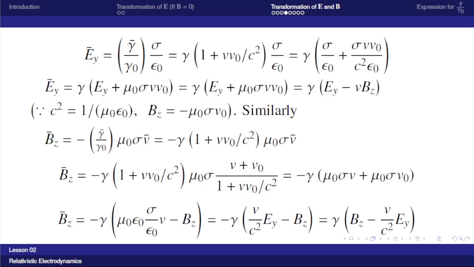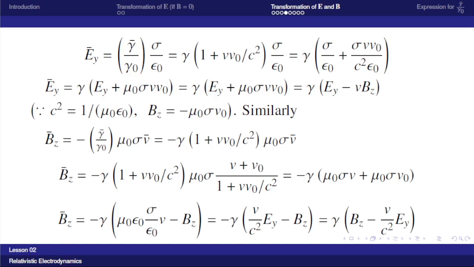Gamma sigma by epsilon 0 is gamma Ey, and 1 by c square epsilon 0 is mu 0, because c square is equal to 1 by root of mu 0 epsilon 0. So it becomes mu 0, and the remaining is sigma v0. So that is equal to gamma Ey plus mu 0 sigma v0.